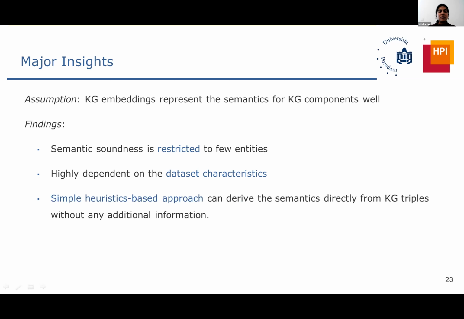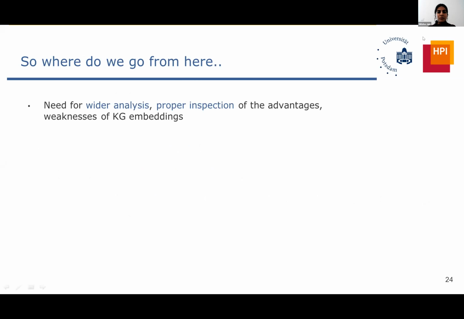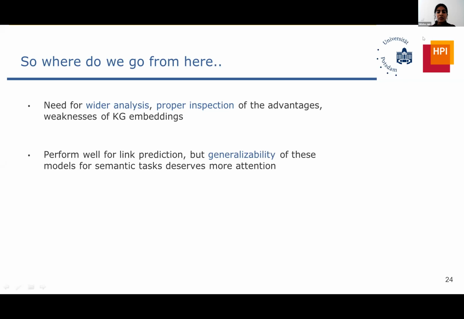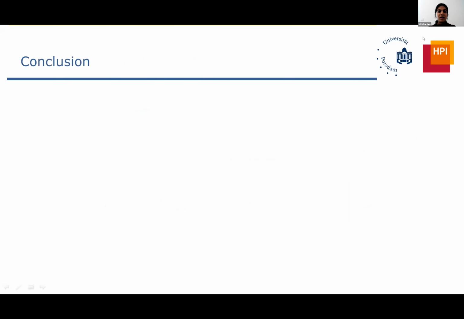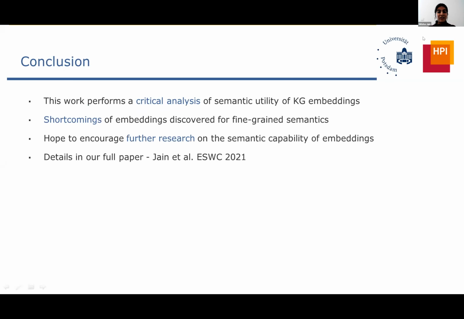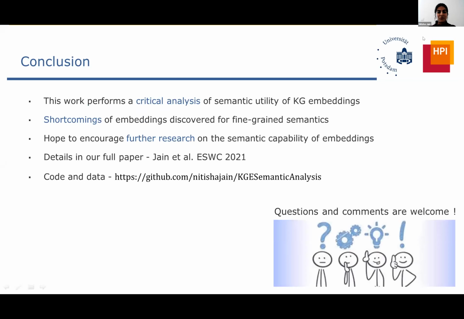Also, which I didn't mention in detail, we saw that a simple heuristics-based approach could derive the semantics directly. When we compared to SDType, which is a simple heuristics-based approach, no embeddings, no training, even there we had comparable performance for classification. So embeddings are not doing much better. The idea is that we need wider analysis, proper inspection. These embeddings perform well on link prediction, but we can't really generalize to other tasks. And there has been recent focus on explainable embeddings, and that's promising. More details are in our paper, and I'll be available in the poster session for any questions.